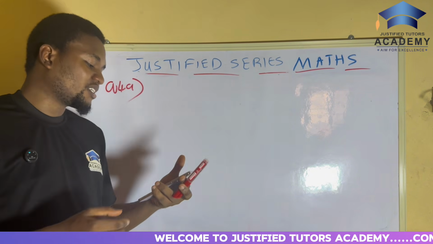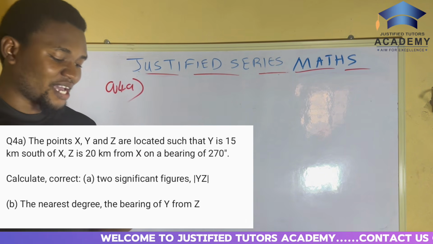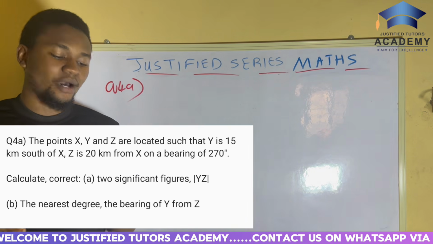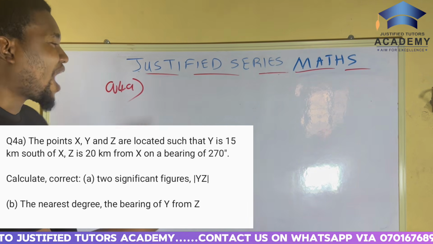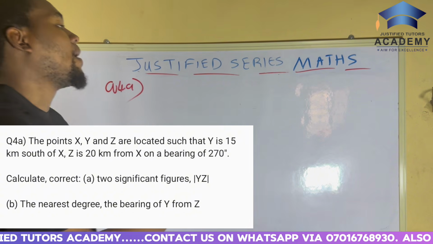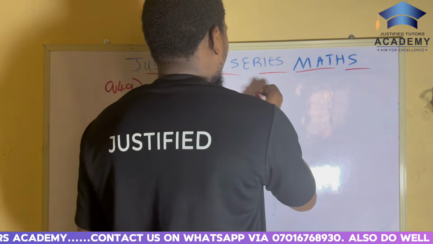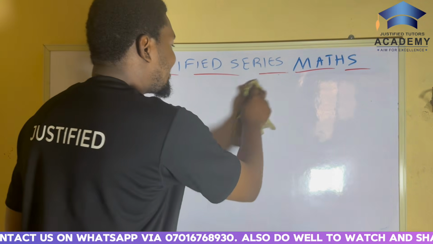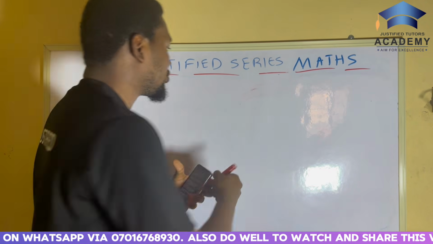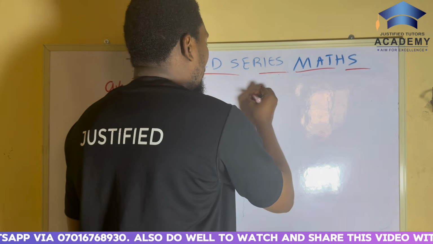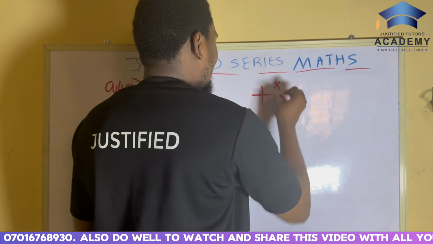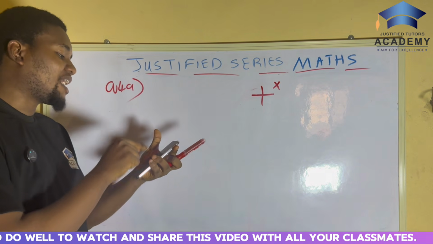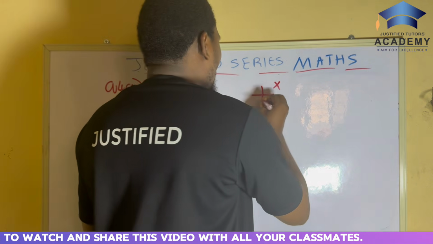Question 4 says the points X, Y, and Z are located such that Y is 15 kilometers south of X. We have X here. Sorry, my cross is not straight. In bearing and distance, we deal more with this cross. So this is point X. Y is 15 kilometers south of X, so this is Y here.